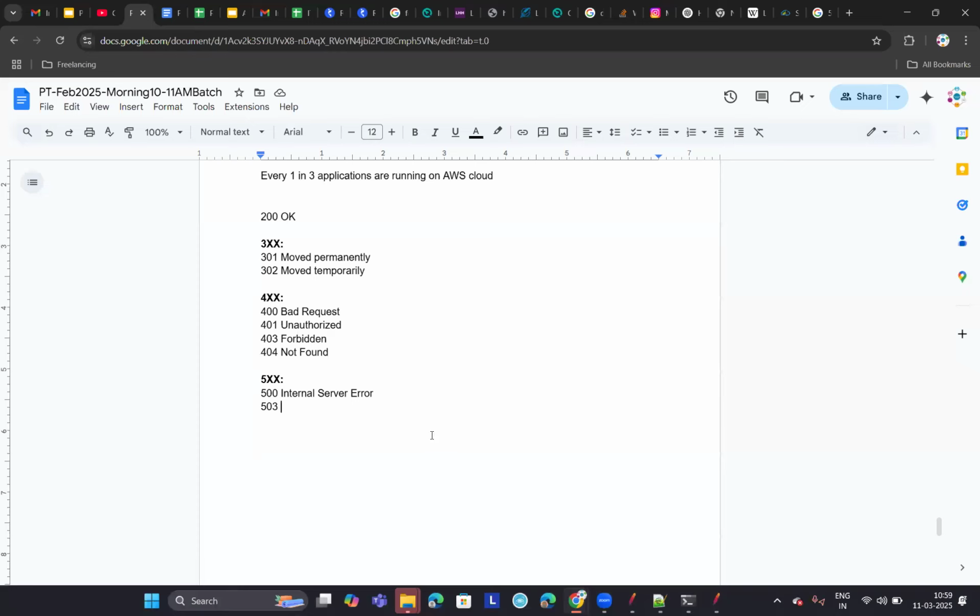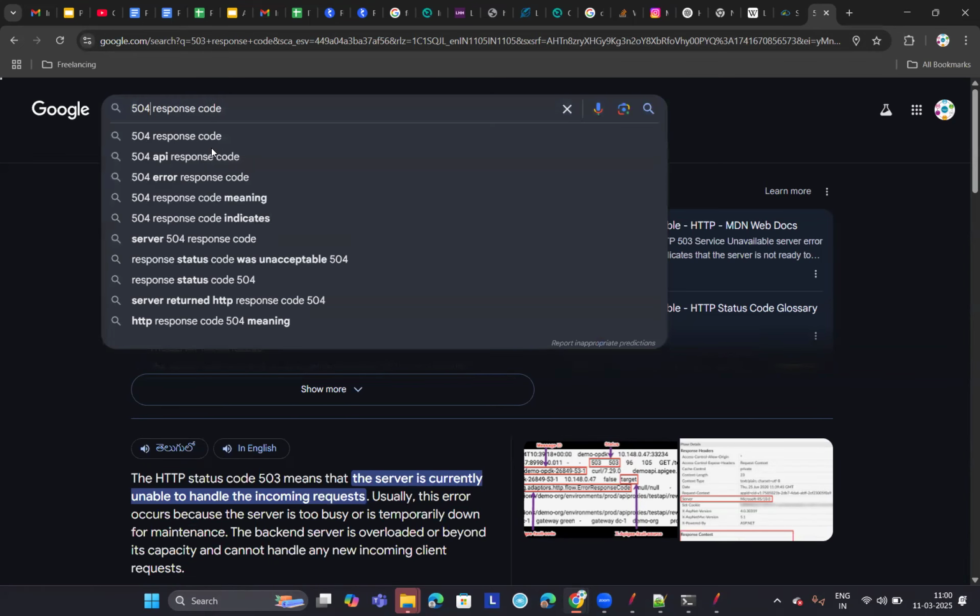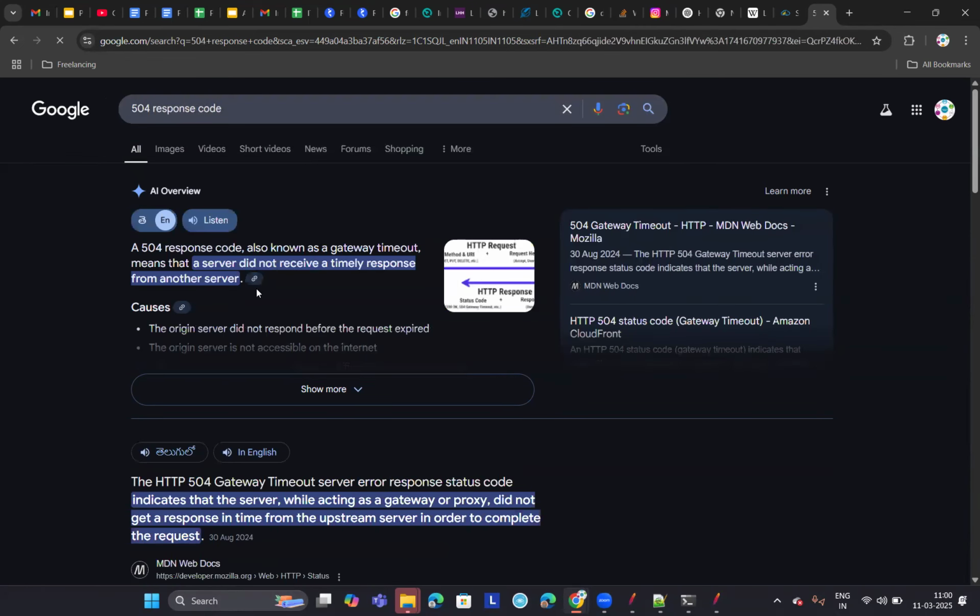And 504, not 503, is gateway timeout. Let me confirm that. Yes, 504 is gateway timeout.